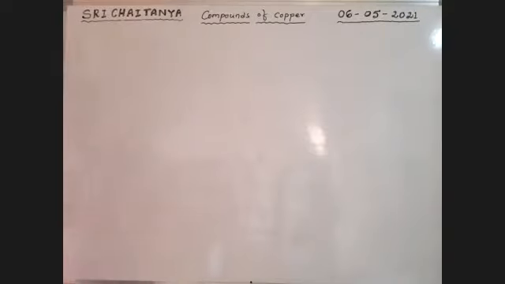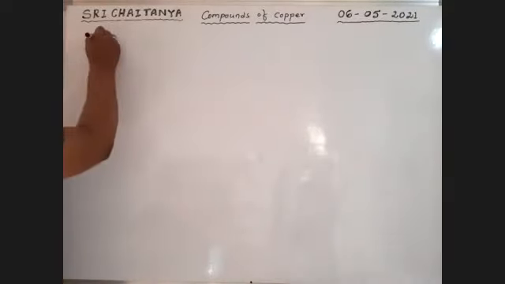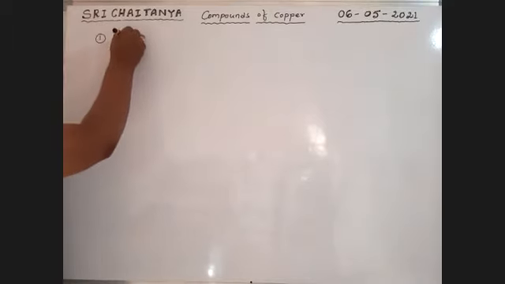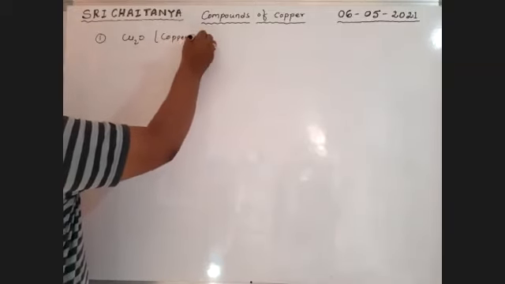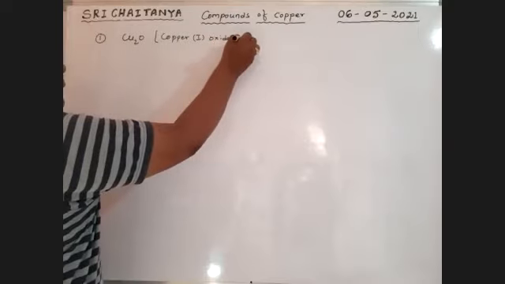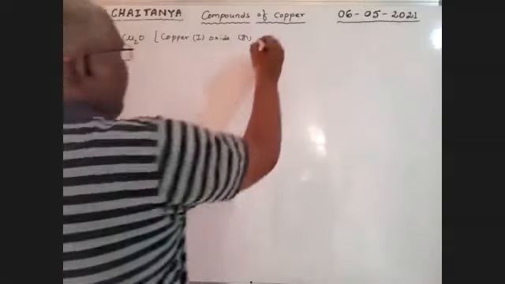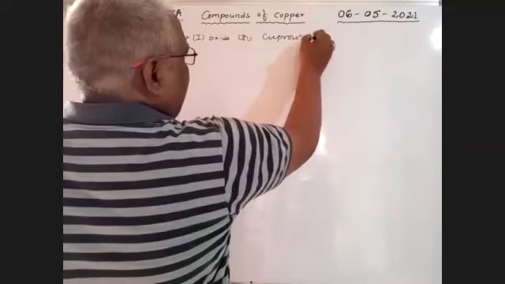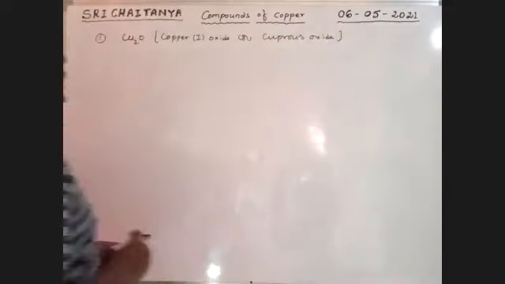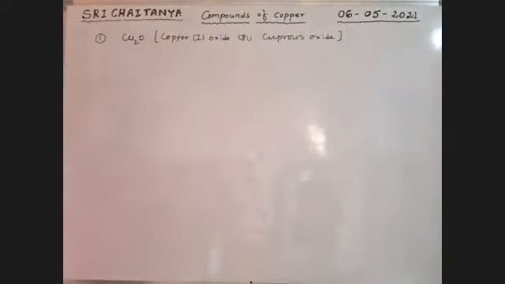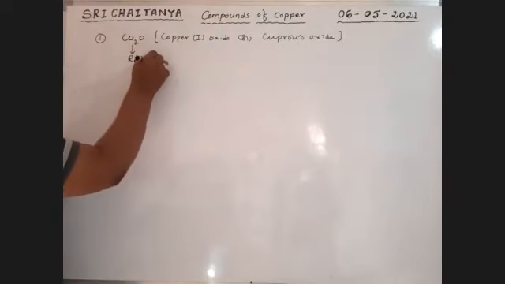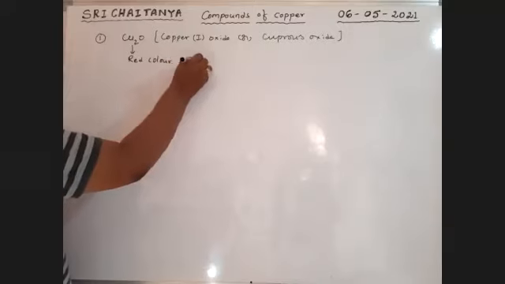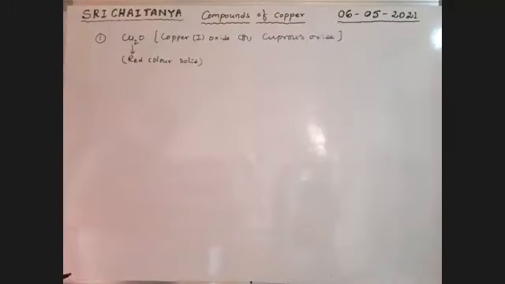Let us start with the first compound, Cu2O. It is copper 1 oxide, or cuprous oxide. Please write notes along with me. Cu2O is a red colored solid.